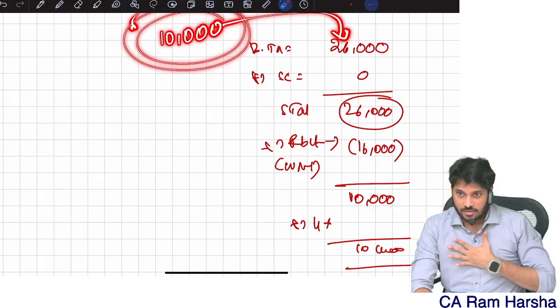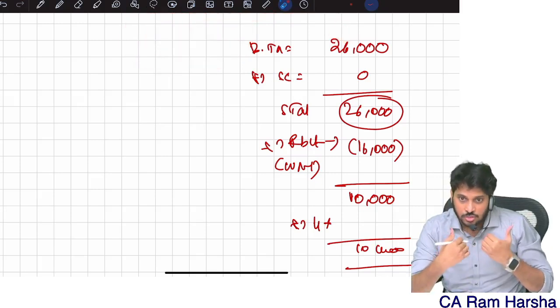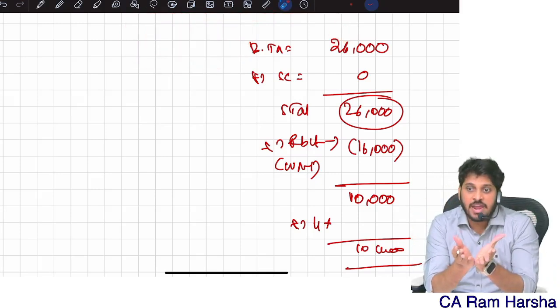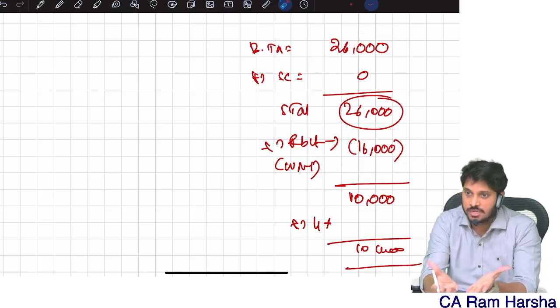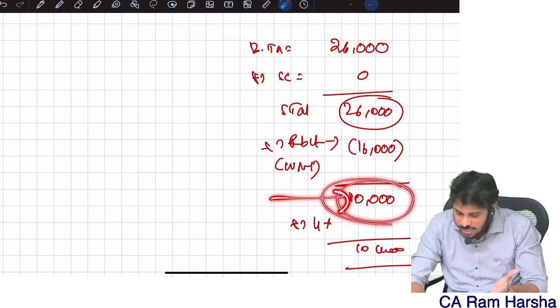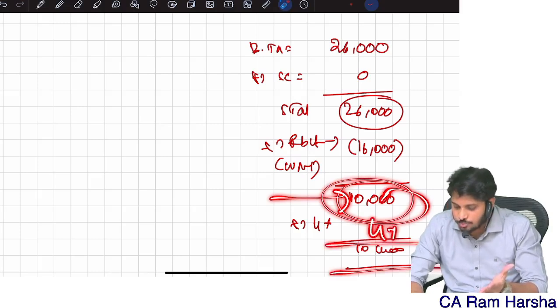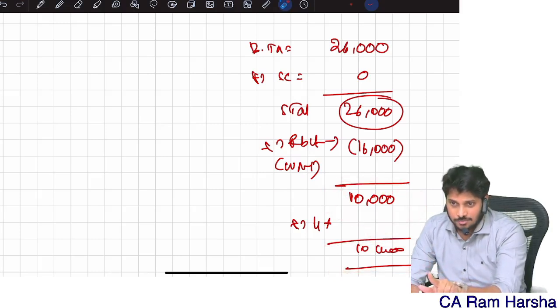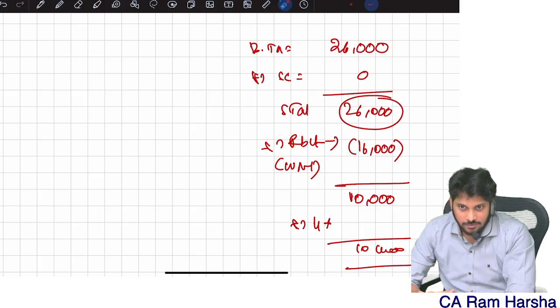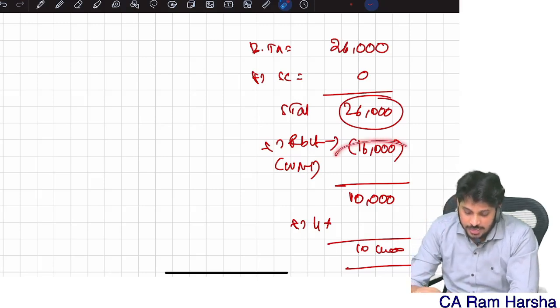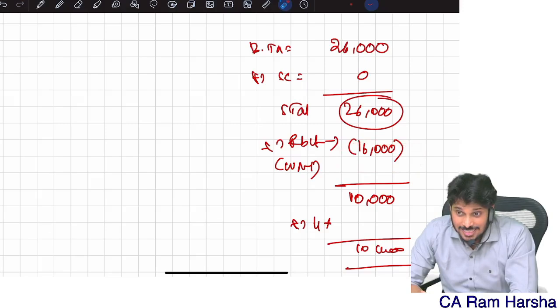I will do one thing. I will sacrifice this 10,000 to you. Please rebate me 16,000. Give me rebate. That 10,000 I'm ready to pay, plus cess I'm ready to pay. This is the logic. Are you clear? Everybody, all of you, indirectly how much rebate am I claiming here? 16,000.